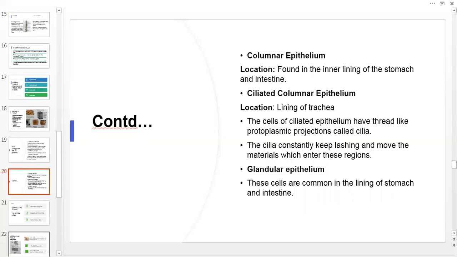Cells of ciliated epithelium have thread-like protoplasmic projections called cilia, and cilia are continuously lashing. Cilia constantly keep lashing and move the material which enters these regions. That is why it is mainly found in the lining of the trachea. Glandular epithelium: these cells are common in the lining of the stomach and intestine.